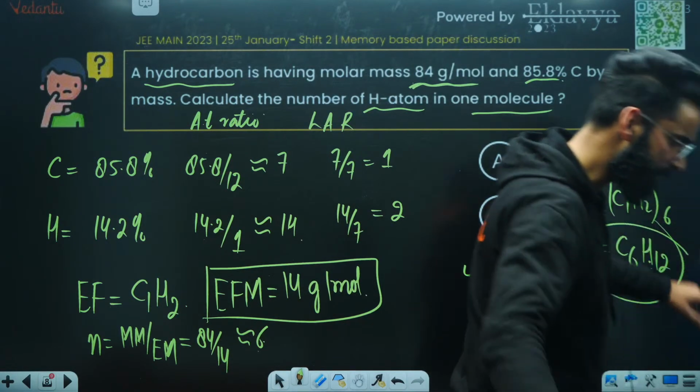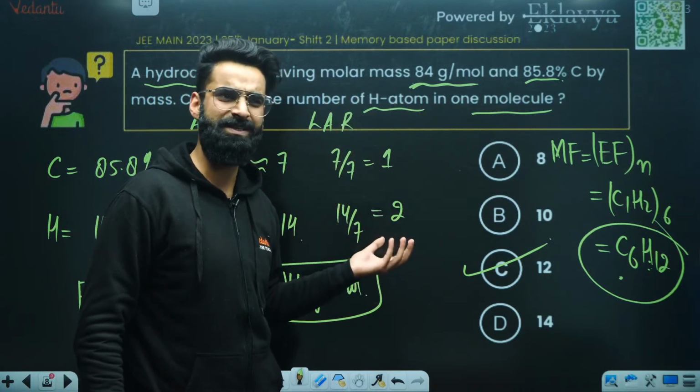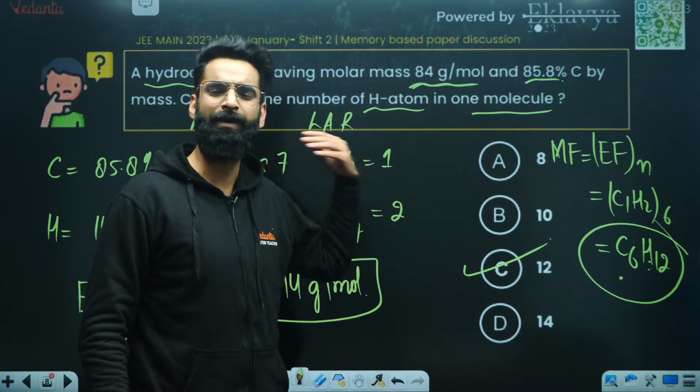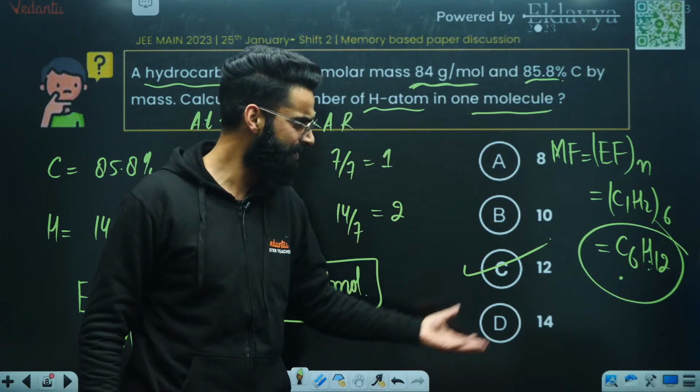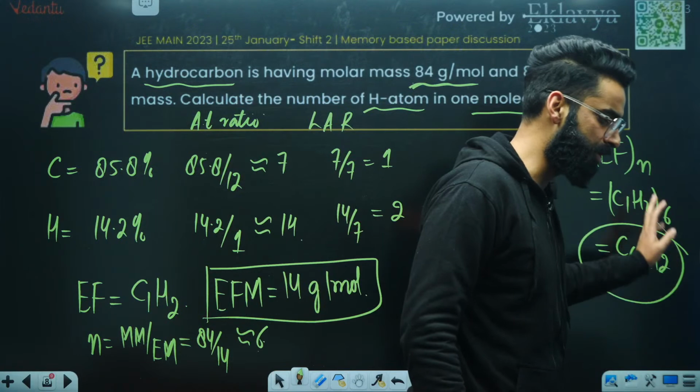Perfect. Isn't it simple, people? So basically, we were given the percentage of elements. We calculated the empirical formula, then calculated the molecular formula by the general procedure, and later on got to know the number of hydrogen atoms in one molecule of the compound.